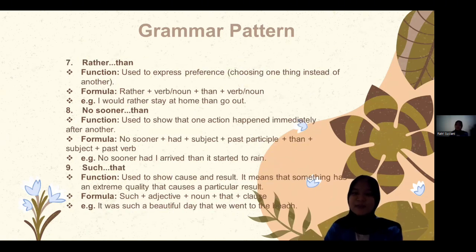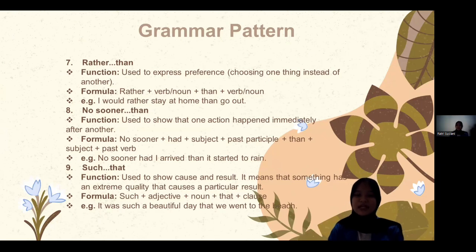And next, number seven, rather pairs with than. The function is used to express preference, choosing one thing instead of another. The formula is rather plus verb or noun plus than plus verb or noun. For example, I would rather stay at home than go out.